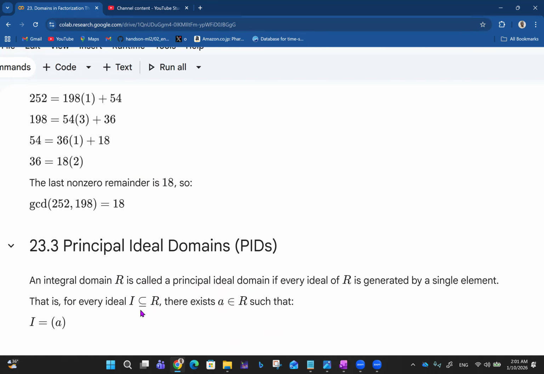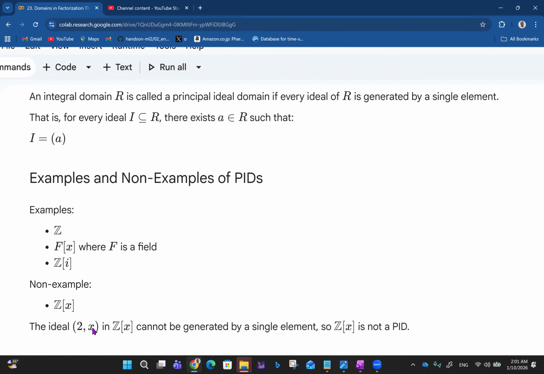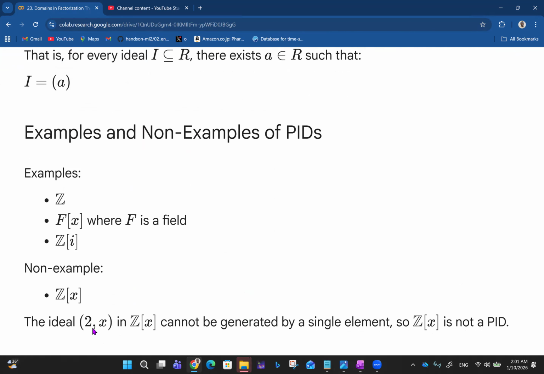That is, for every ideal I, which is a subset of R, there exists an element a in R such that I is generated totally by a. All right. Like I said, ideals in rings correspond with cyclic groups in group theory, right? So imagine this: examples and non-examples of PIDs.